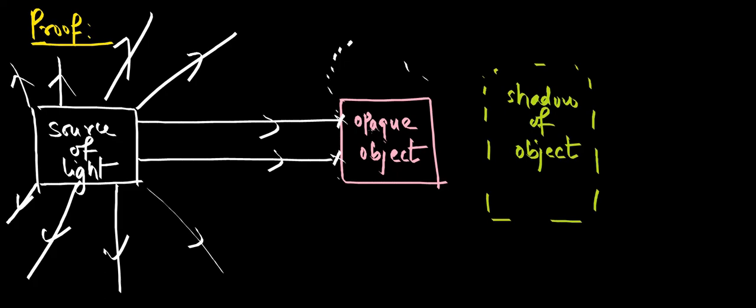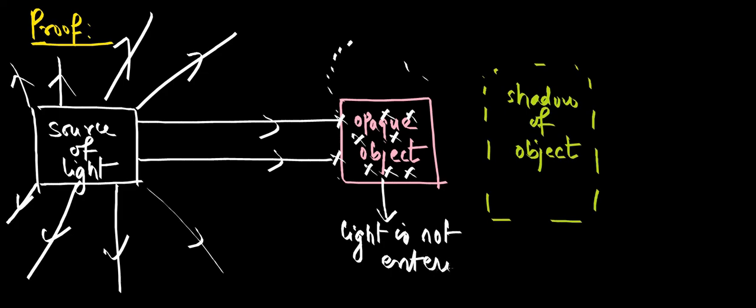Maybe it is undergoing reflection or refraction, that's a second case. But as it is an opaque object, light cannot pass inside. Light is not entering inside. So if it is not entering inside, how can it come outside? Outside it will not come, right? That's why at the back of the object we will see the shadow. So shadow formation proves that light travels in a straight line. Any doubt in this?